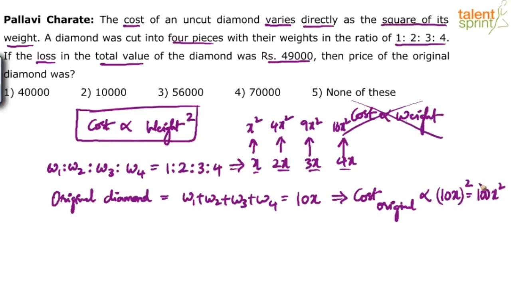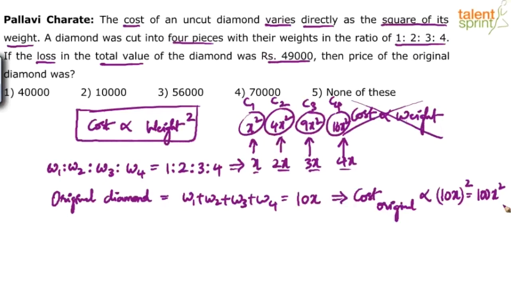Now understand, these are costs, the ratio of the cost. C1 is to C2 is to C3 is to C4, and this is the original diamond. You don't have to do all this in the exam. It's very simple to calculate in the exam, but I'm just trying to explain it in detail here.